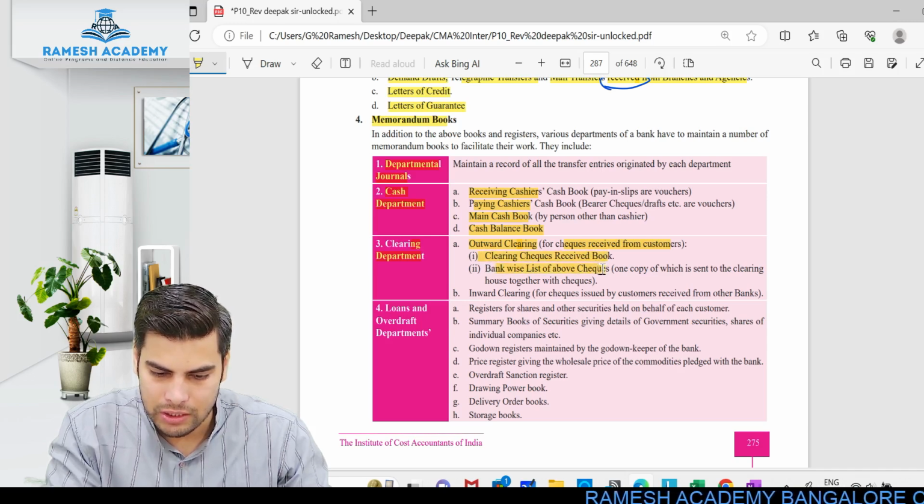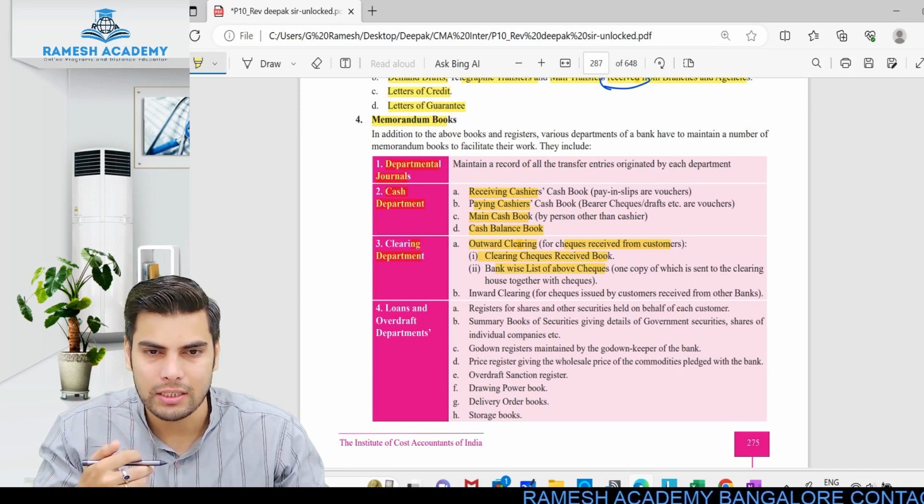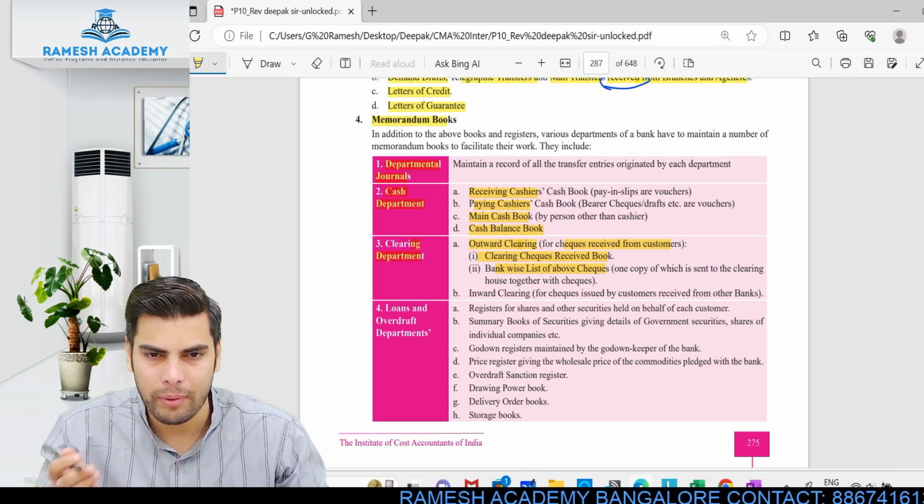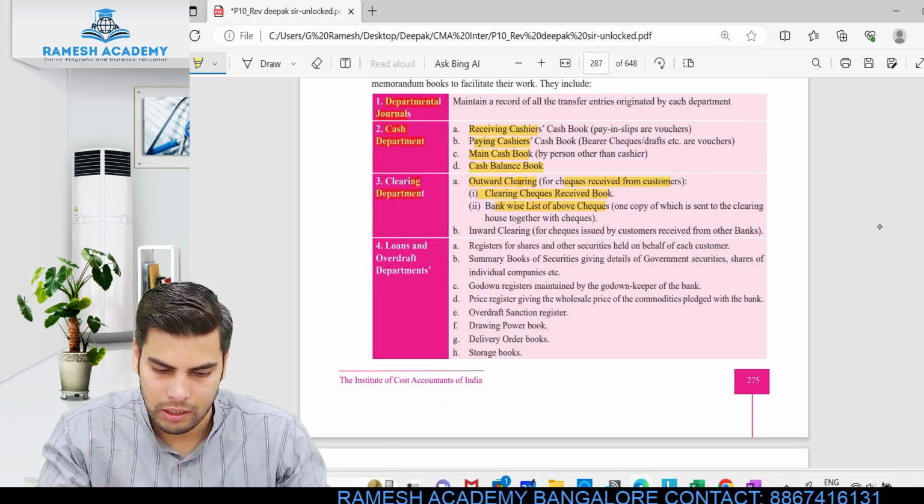Okay, bank wise list of all the above. So how many checks did I receive from SBI, and how many checks did I receive from other banks? Let's say Canara Bank, or any other bank for that matter.